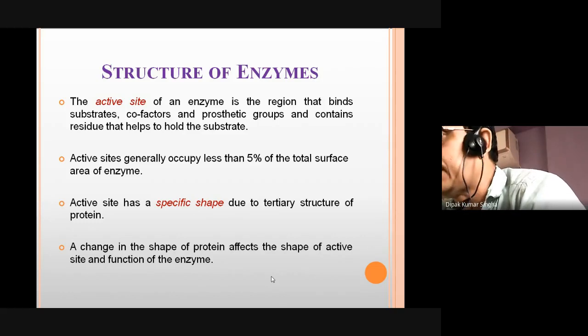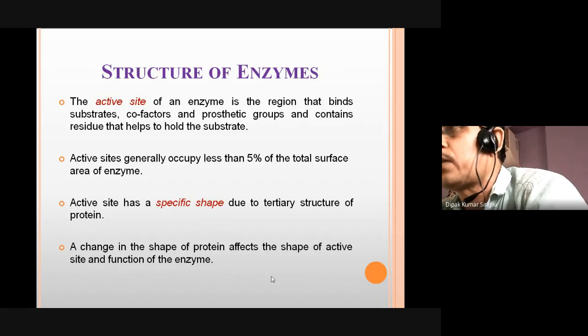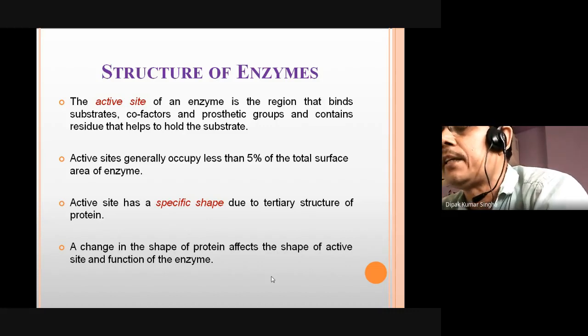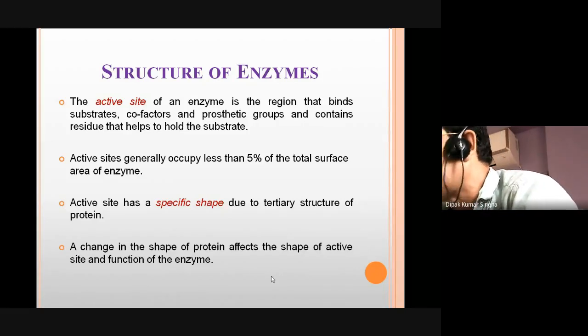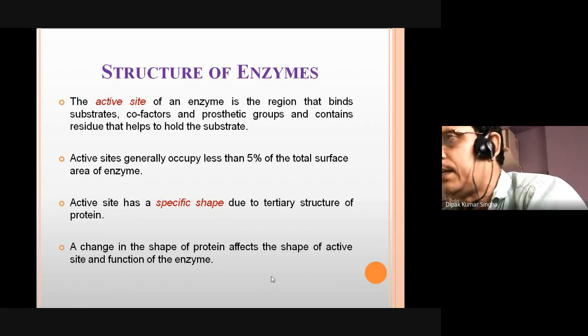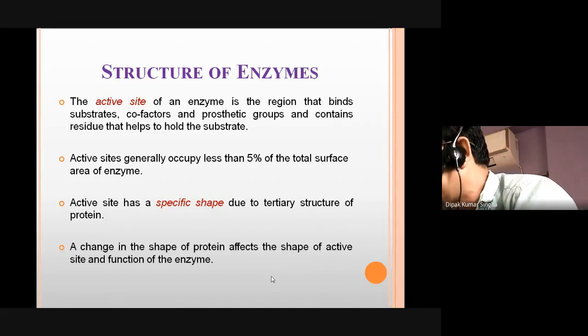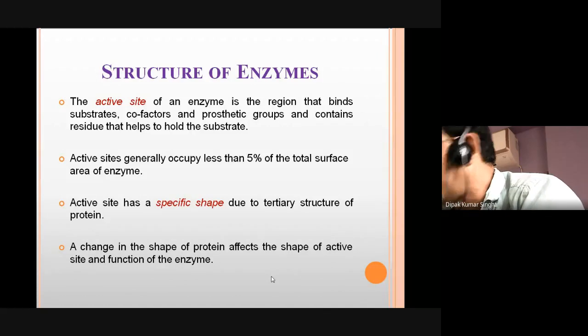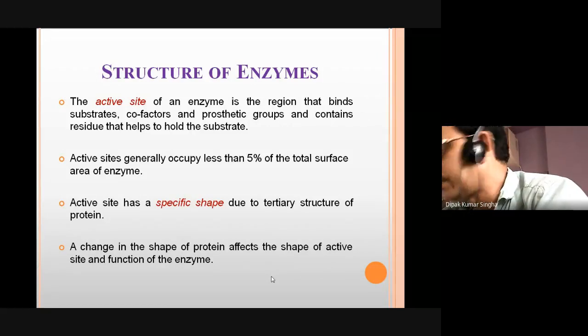So this is very important. They are heat labile, and the maximum activity of enzymes is at 37 degrees centigrade. That's why our normal body temperature is 37 degrees centigrade, because at that temperature enzymes are very active. Another important property is that they are water soluble in nature, and they can be precipitated by protein-precipitating reagents like ammonium sulfate, heat, strong acid, strong alkali, and tannic acid. They contain 16% nitrogen by weight.